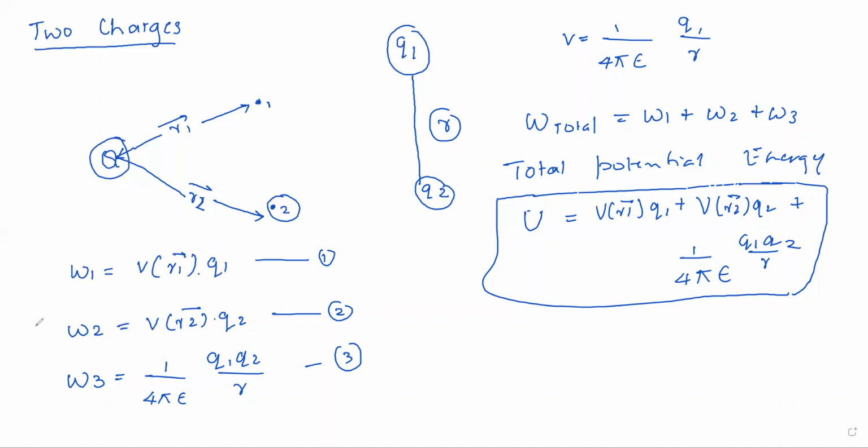So when you add up all these works, you will get the total work done, and therefore the total potential energy will be V(r1) q1 plus V(r2) q2 plus 1 by 4 pi epsilon naught q1 q2 by r. So this is the expression for potential energy of a system of two charges. Okay, this is also very simple.